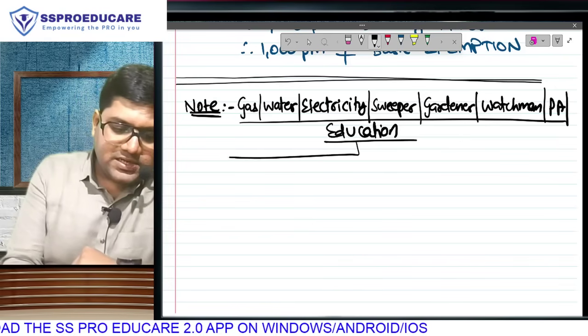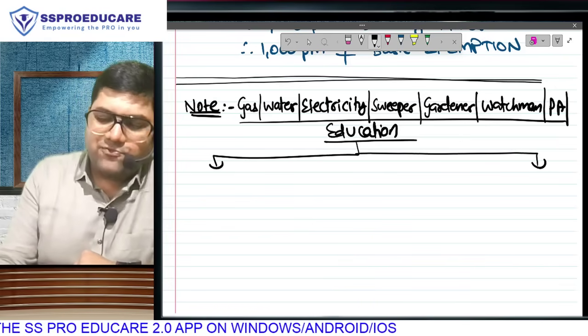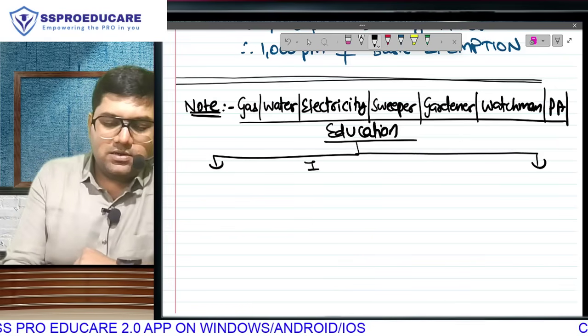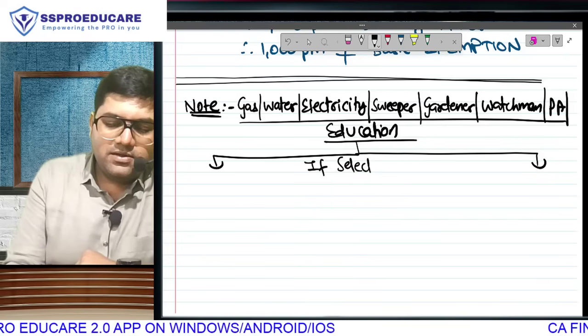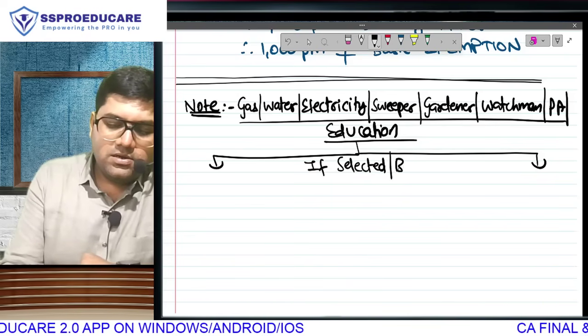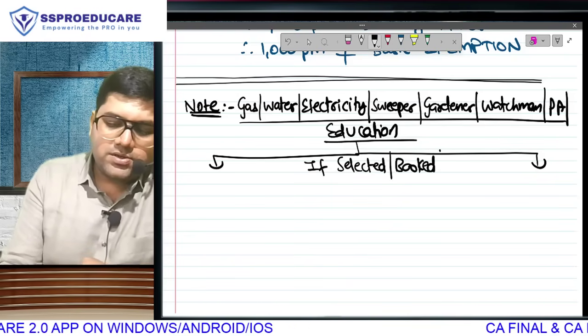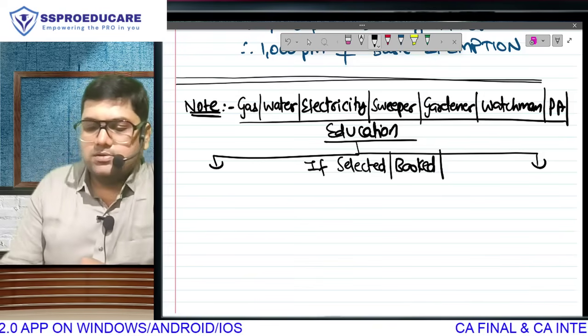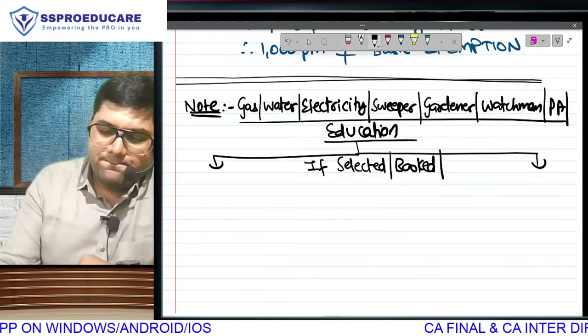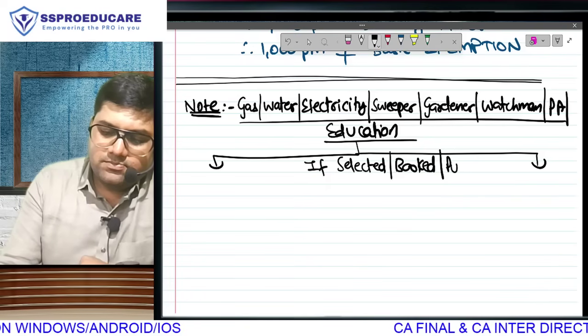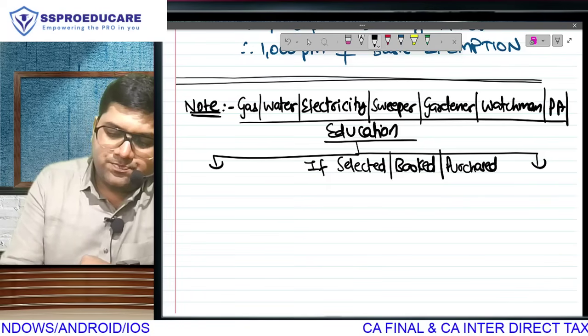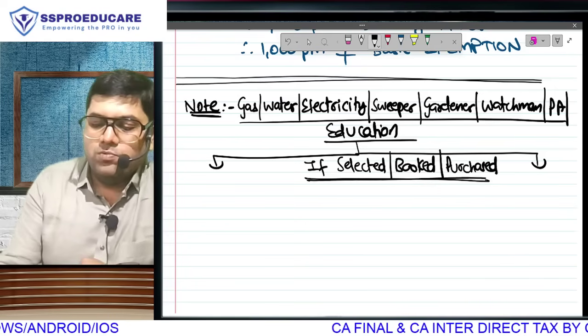You have to go and see whether the above facilities are selected, booked, or purchased by whom.